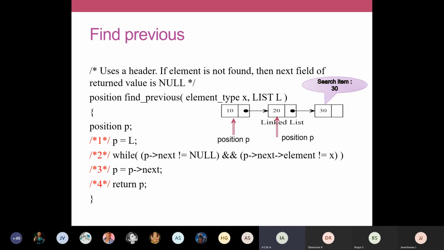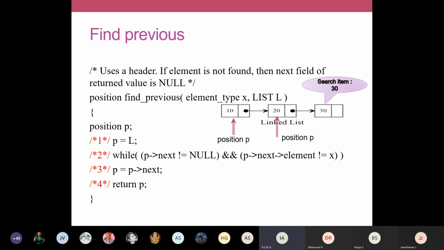P arrow next denotes the address field of the first node, and arrow element denotes this 20. In turn, you just imagine P arrow next holds the address of the second node. So the data field of this one is 20. If it is matching, it means that element is found.